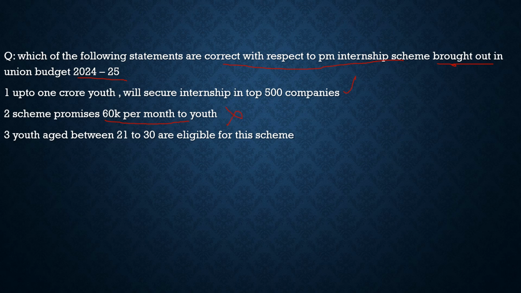Third, youth aged between 21 to 30 years are eligible for the scheme. Incorrect. Youth aged between 21 to 24 years are eligible for this scheme. So it is actually a fresher scheme, we can say, in which their skill upliftment is done. We had already discussed it. I hope with this you have got the basic idea about it. Now let's move to another question and try to solve it.